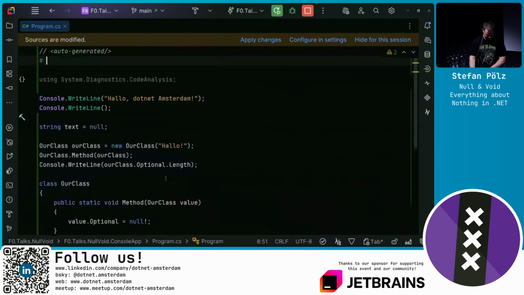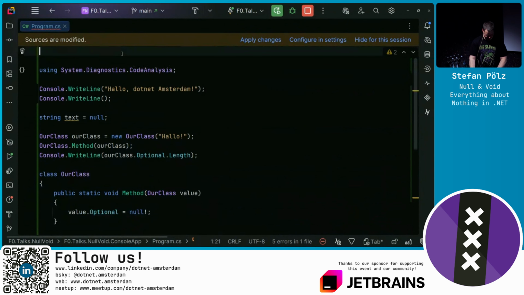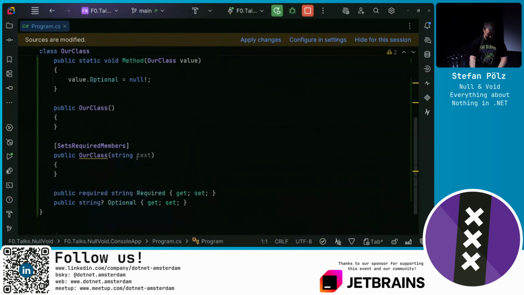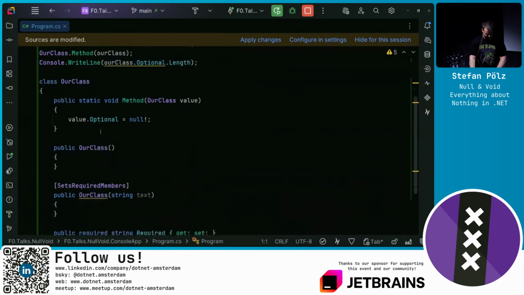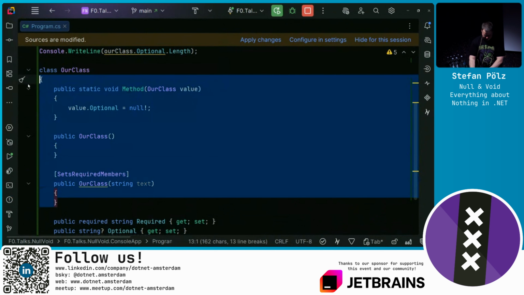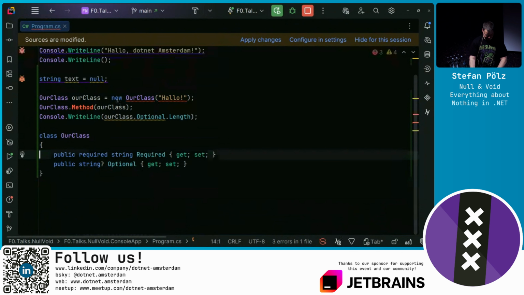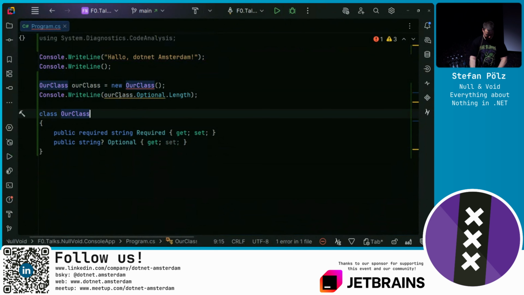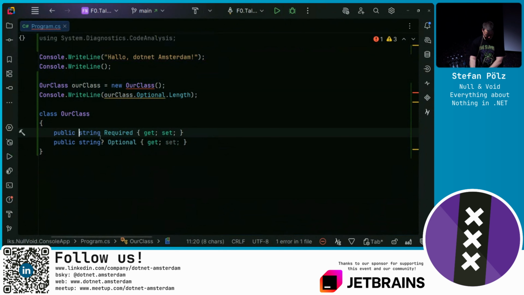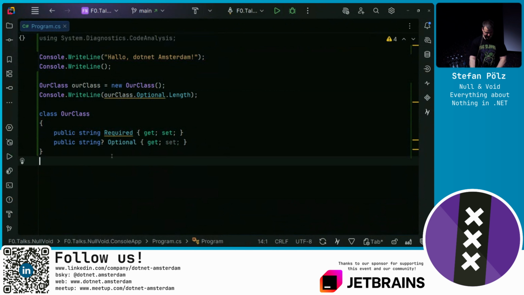Maybe we have enough steps back to go to the previous example of our class. The thing is, let's get rid of most of the code that we won't need, just to make the example as simple as possible. Now, here we get a warning because this required, not annotated string is not set.